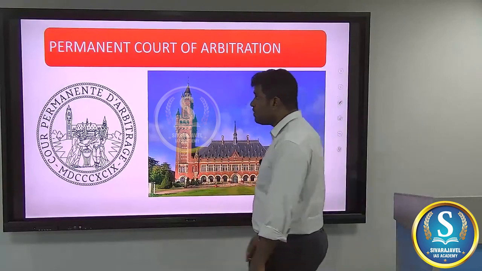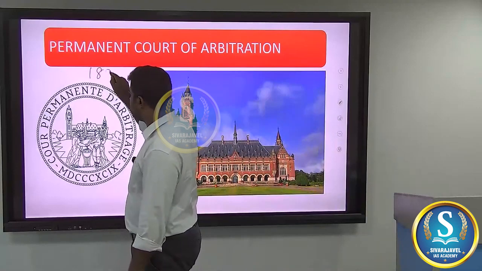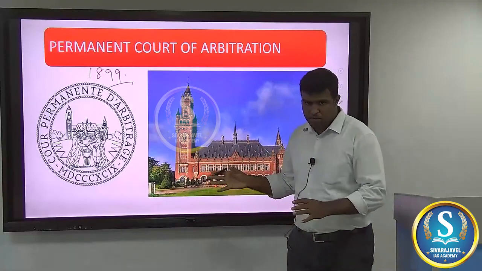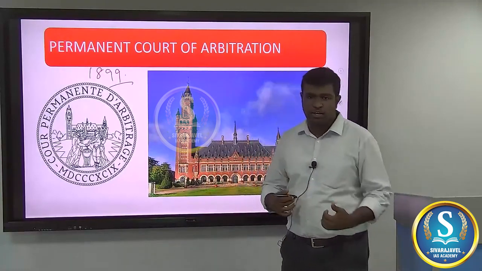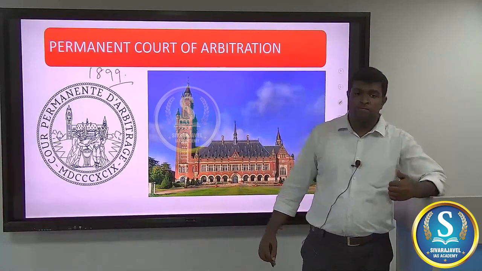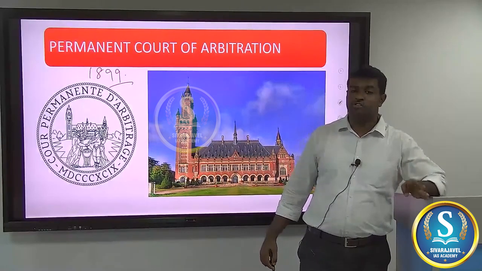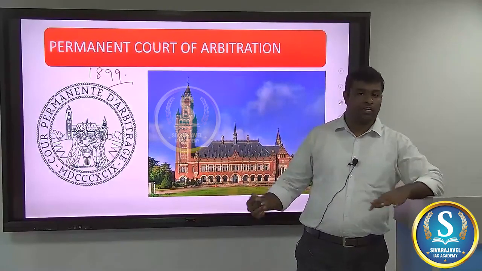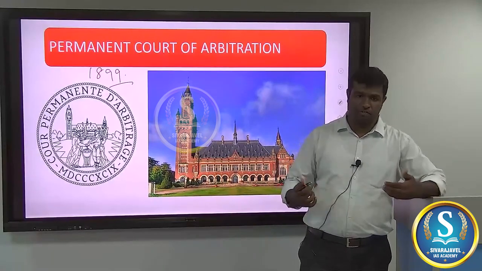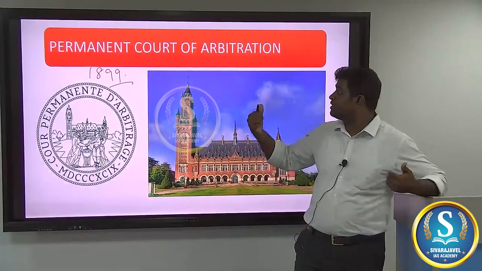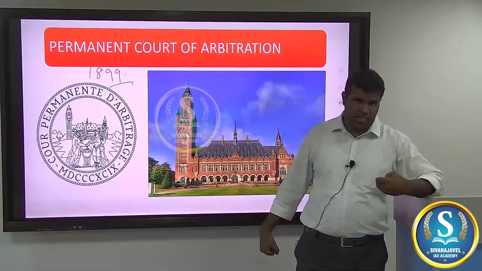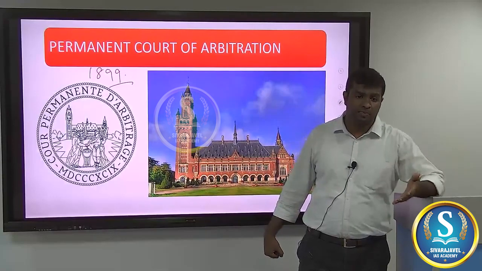Understand, this court is a relatively old court. It was established in 1899 itself. And there was even an interesting trivia to it. V.D. Savarkar, when he fled out of India and was taking refuge in France, was arrested by the British police on entering the soil of France, and therefore the French government decided to sue the British government over this fiasco. So both of them approached the Permanent Court of Arbitration, saying that the British had violated the laws of the land, and therefore it will not extradite V.D. Savarkar.